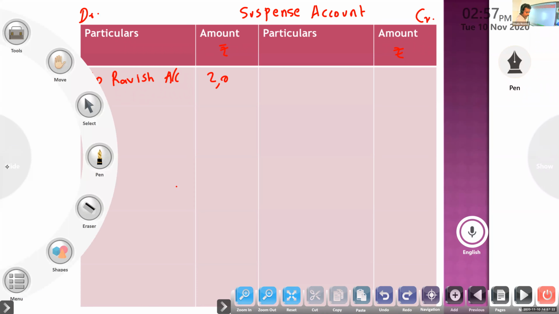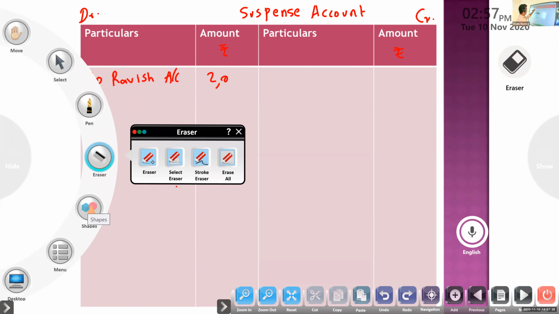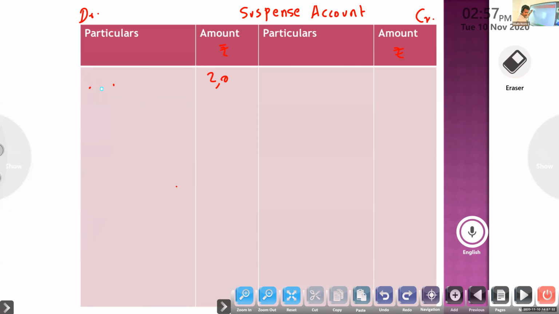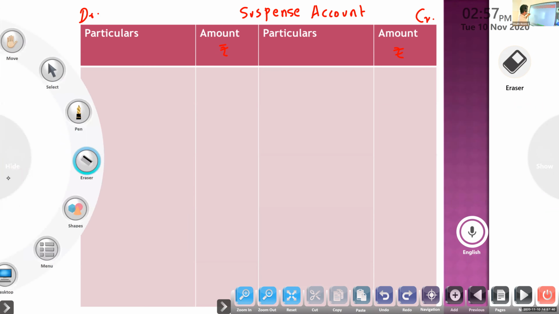Trial balance of Anuj didn't agree. It shows an excess credit of rupees 6,000.